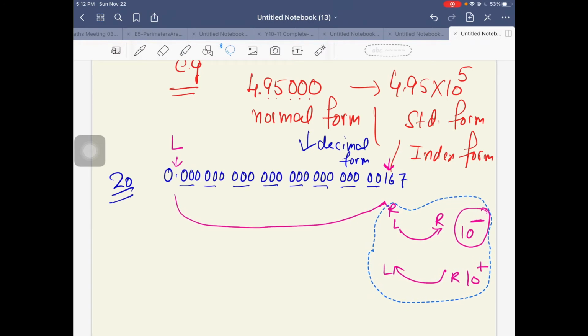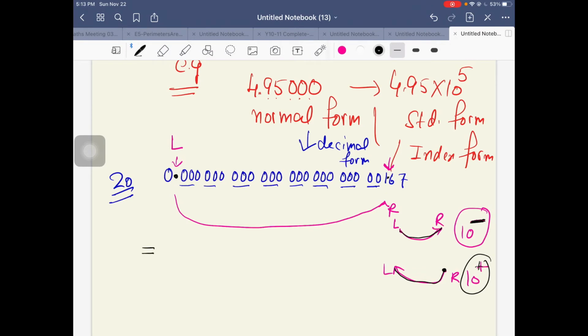See here. Whenever the decimal moves from left to right, the power of 10 has a negative index. Whenever the decimal moves from right to left, the power of 10 has a positive index. Keeping this in mind, in this case we are applying the first situation. The decimal moves from here to right after the 1 over here, from left to right, so the power of 10 should have a negative exponent.